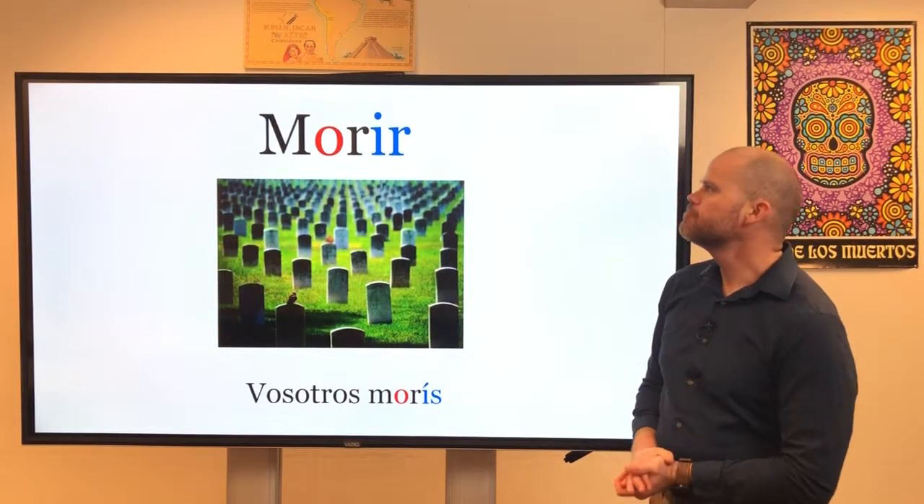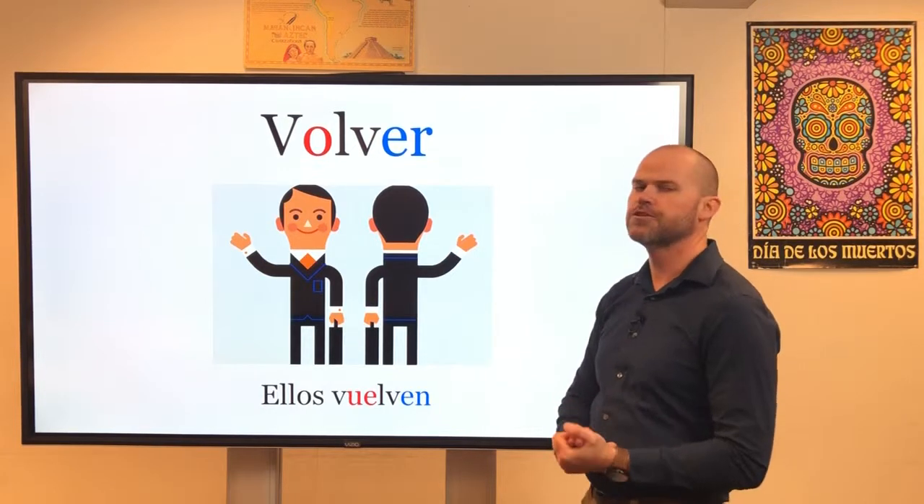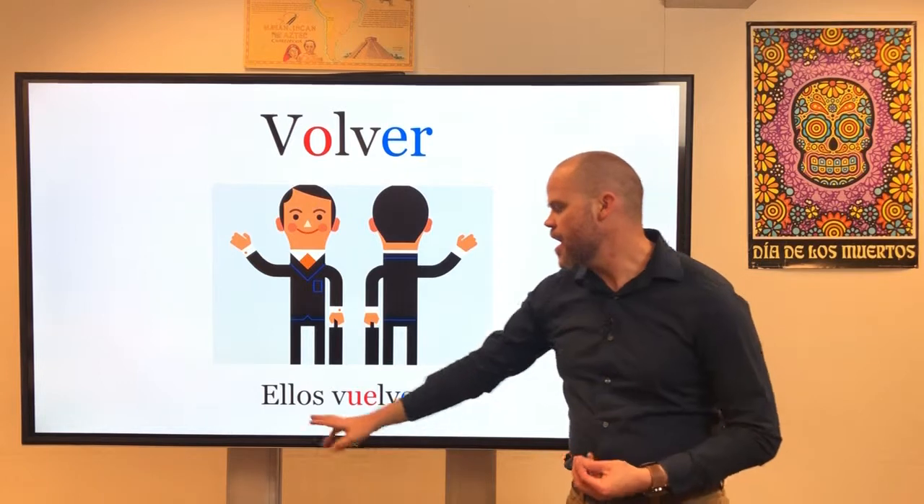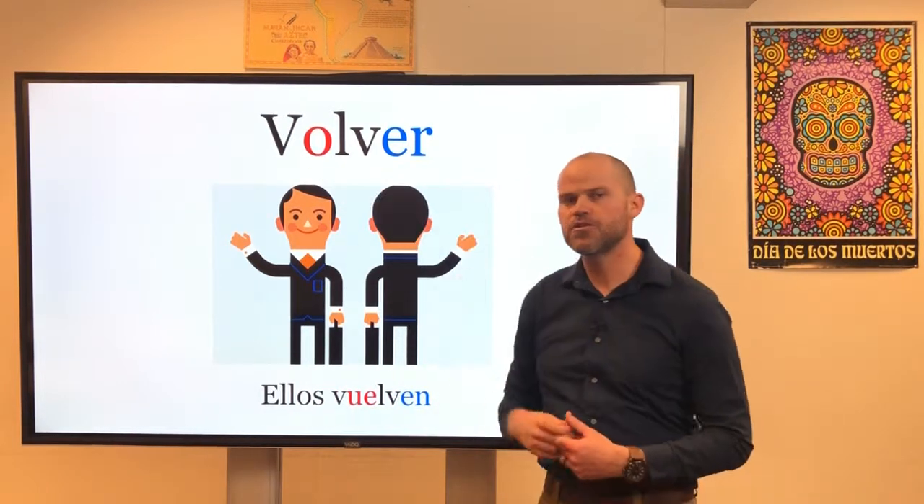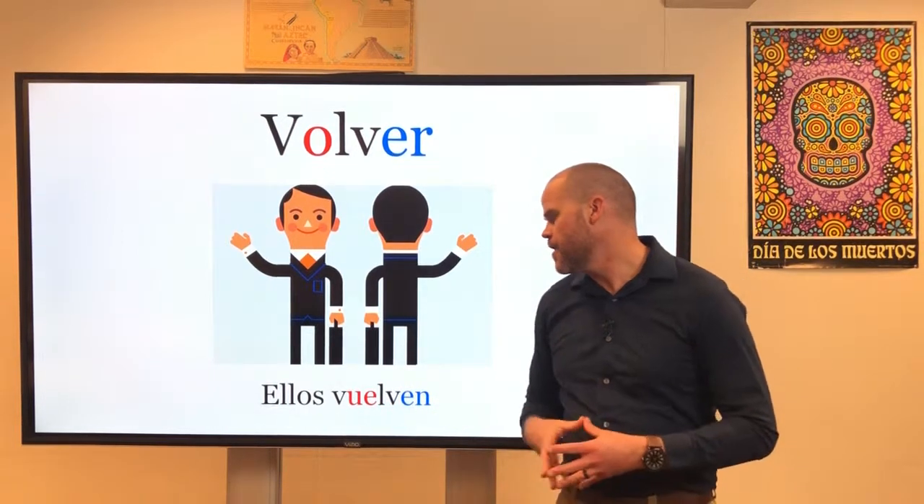Okay. And volver, muy bien. Clase repite volver, muy bien. Volver means to return. Again, O to UE stem-changing verb. Ellos, again, is inside the boot. Now we're back inside the boot, so we're going to have the O change to a UE. So ellos vuelven would be how you would say they return.